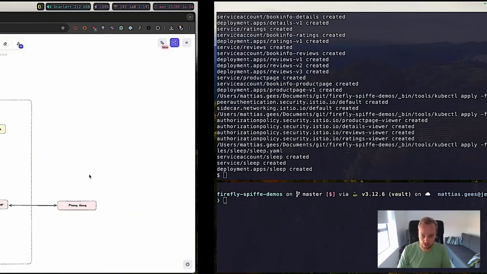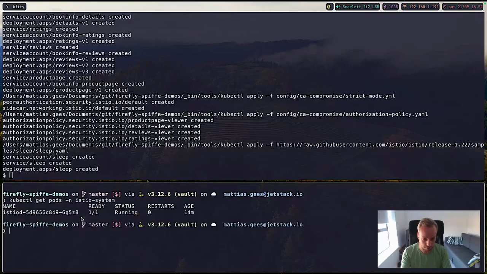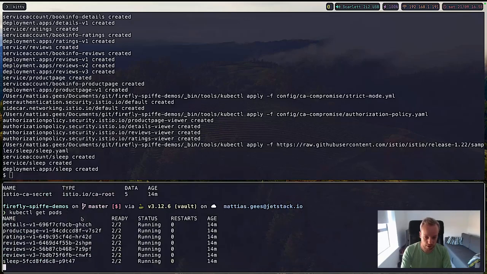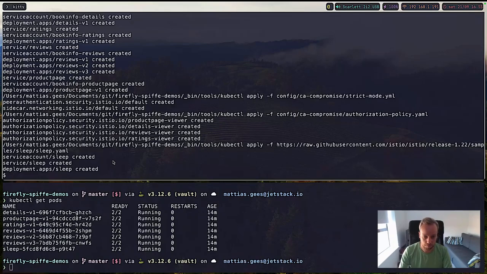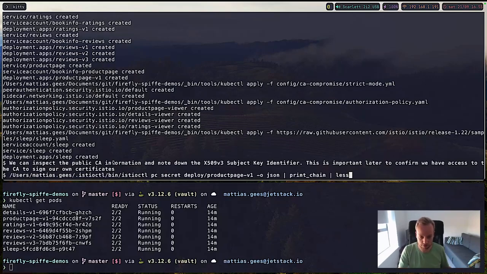So to showcase this, I have deployed a normal Kubernetes cluster. I'm using kind for this one, and I have Istio deployed. You can see istiod running in here, and we see the Istio CA secret deployed. What we also have is the Bookinfo application deployed. To start showcasing the impact, first of all, I'm going to show how everything is secured.